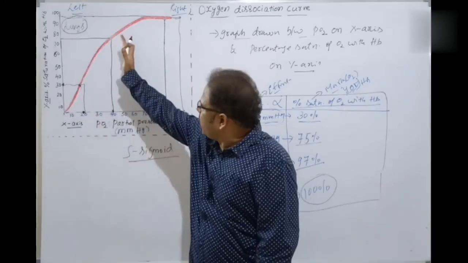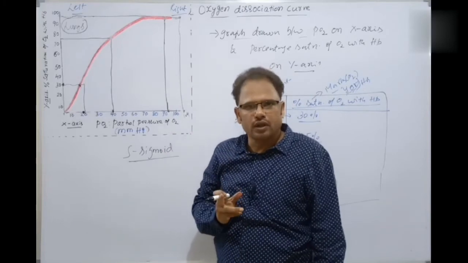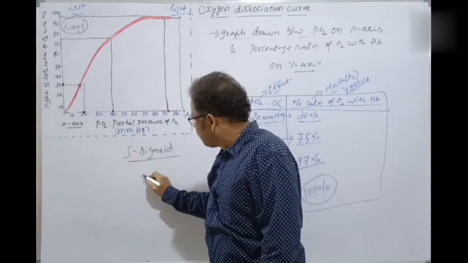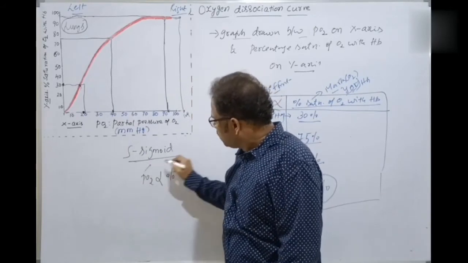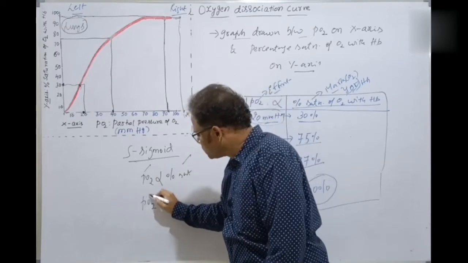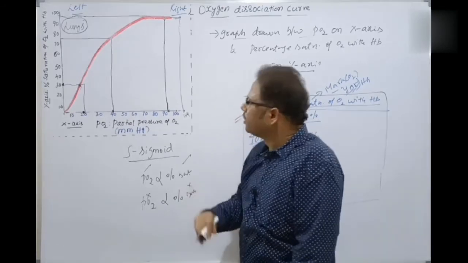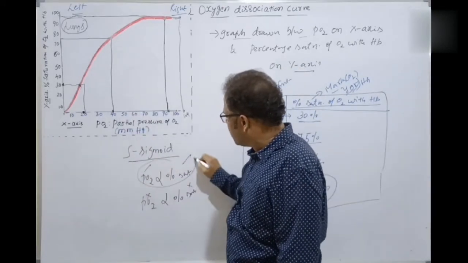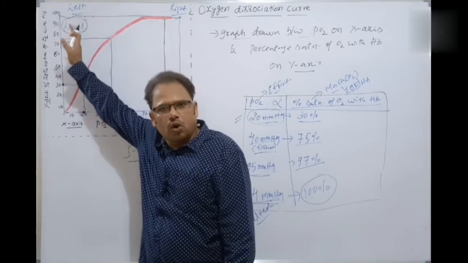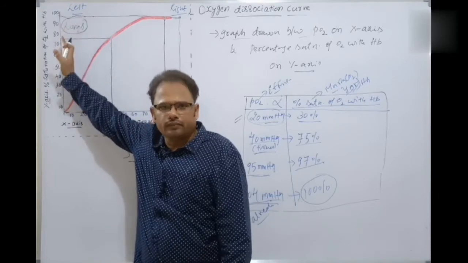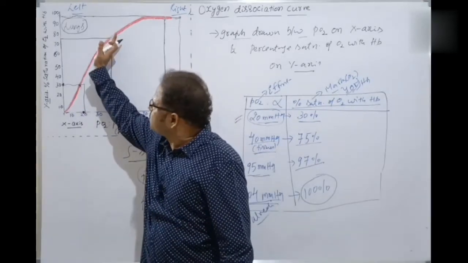If it moves towards the right side, the percentage saturation is lesser. Why? Because when the partial pressure of oxygen is more, the percentage saturation is more. If the partial pressure of oxygen is lesser, the percentage saturation is also lesser. So which place is this? The lung alveoli. The partial pressure of oxygen is more, so the percentage saturation is more, so oxygen gets bonded with the hemoglobin to form oxyhemoglobin at the alveoli. It is towards the left side.